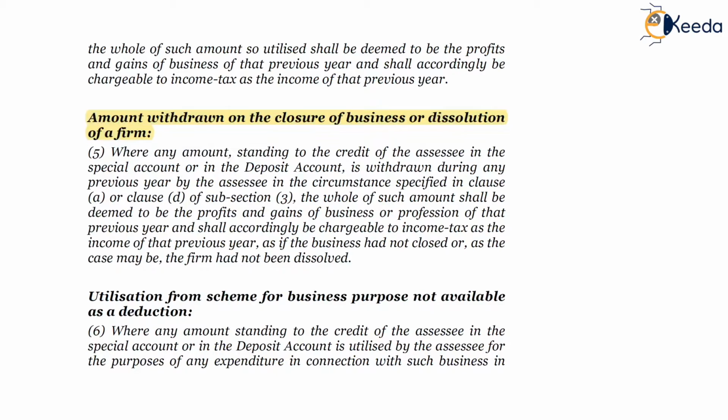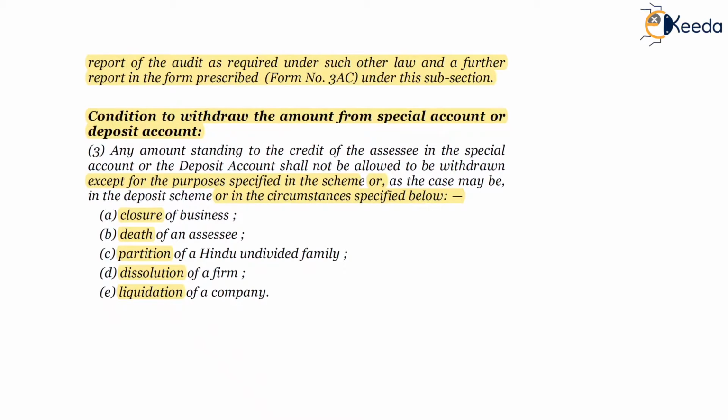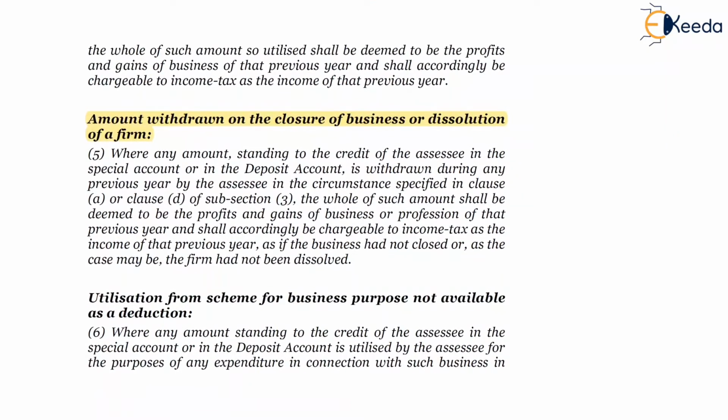So, if any amount is withdrawn when there is closure of business as per clause A of subsection 3 and dissolution of a firm as per clause D of subsection 3, these two cases, if there is any withdrawal of amount, then for the purpose of taxability it will be assumed that the business is still continued.